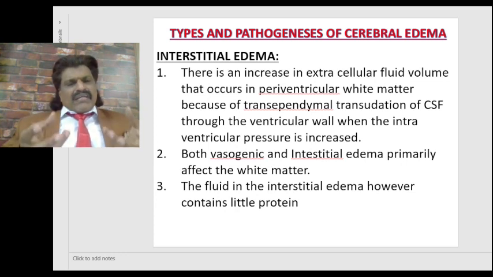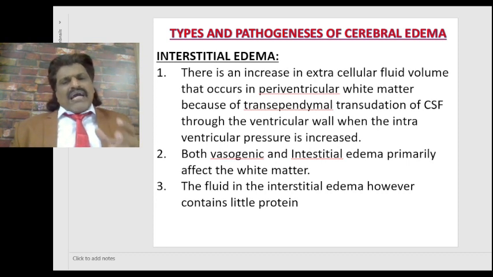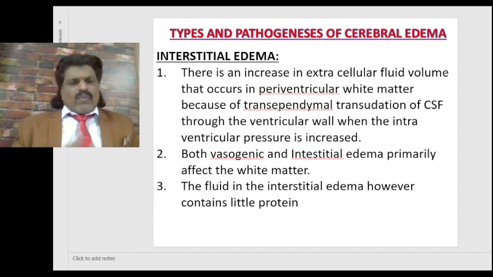So when the intraventricular pressure is increased, the fluid just sweeps from the intraventricular space into the interstitium. So this is known as interstitial edema. Both vasogenic edema and interstitial edema primarily affect the white matter. The fluid in the interstitial edema, however, contains little protein.